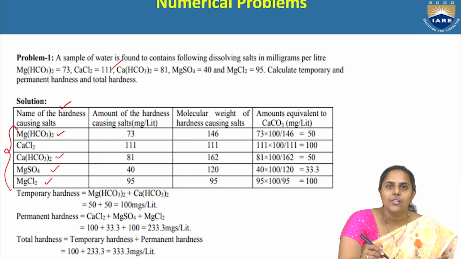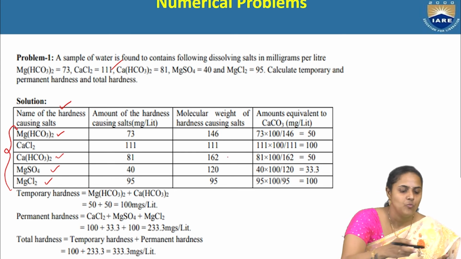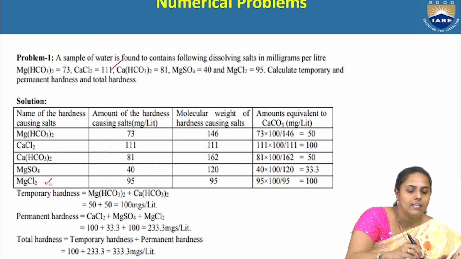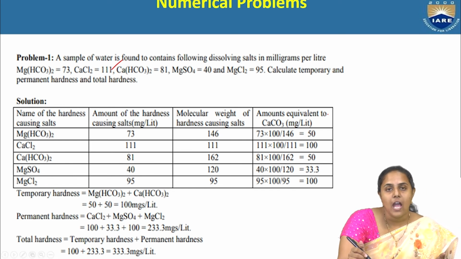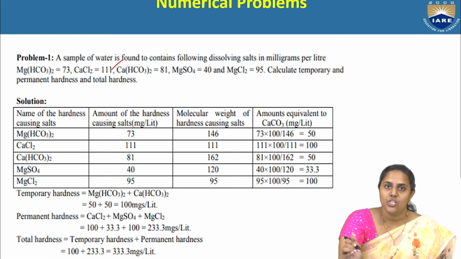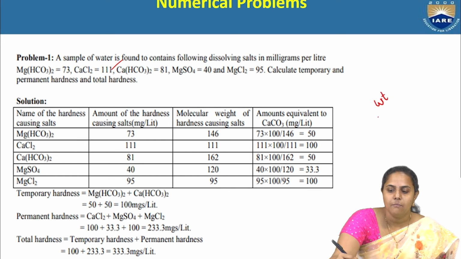Next step is calculation of molecular weights. We have to calculate the molecular weights of all these salts. Next, we have to express hardness in terms of calcium carbonate equivalence. You know the formula: weight by gram molecular weight into 100.